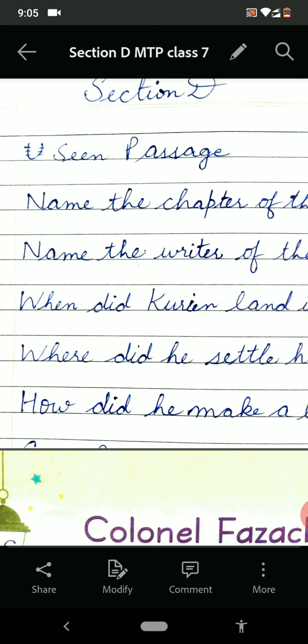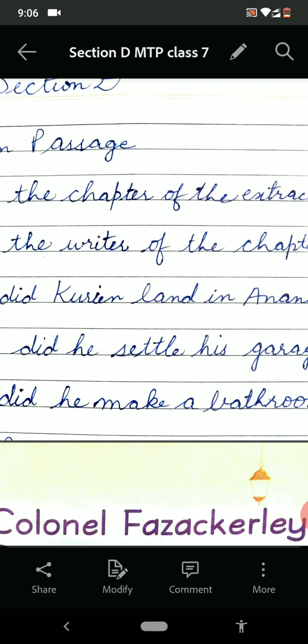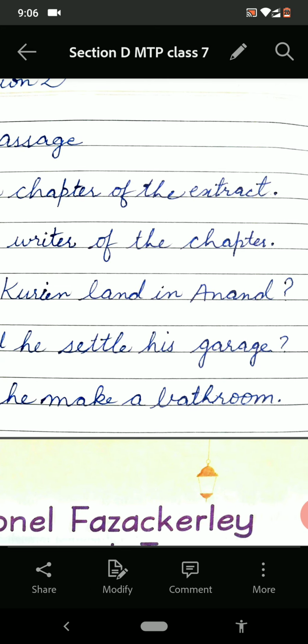Then, where did he settle? Now see, he had to settle for the garage of the dairy.